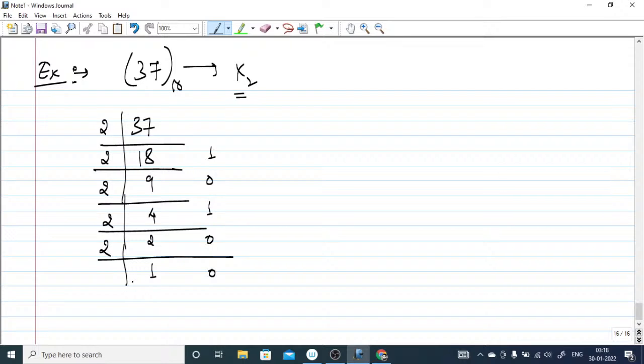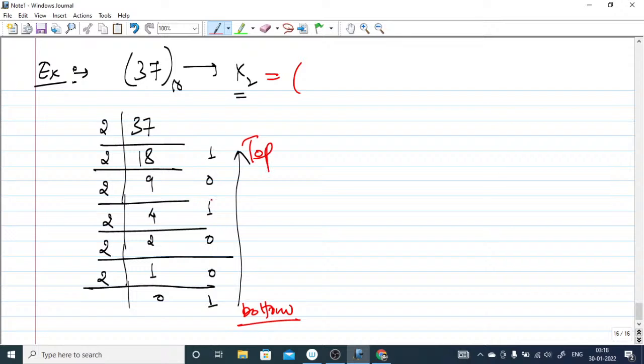Now you can collect everything. You have to collect from bottom to top, and these are the remainders after performing successive division. It is 100101 in binary format. I hope this is clear for everyone.